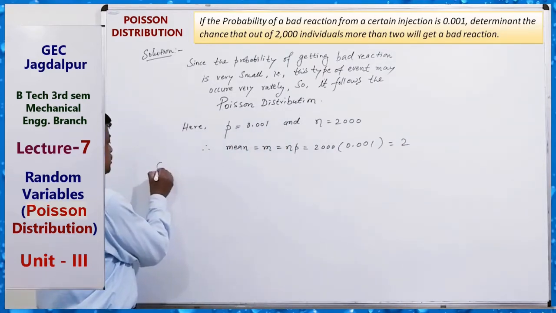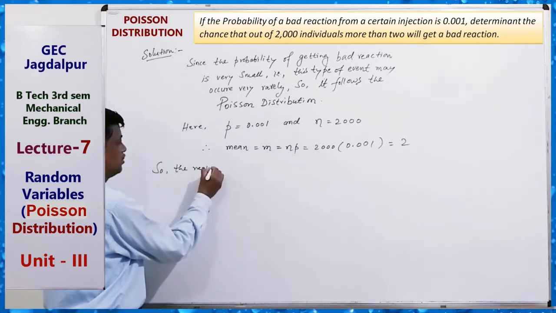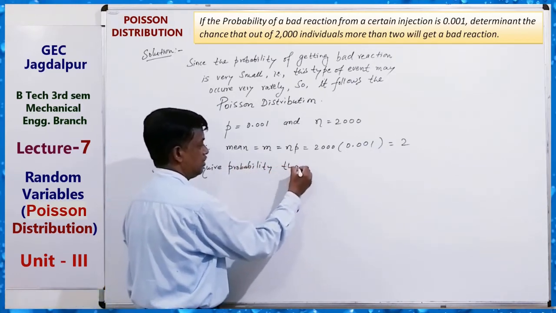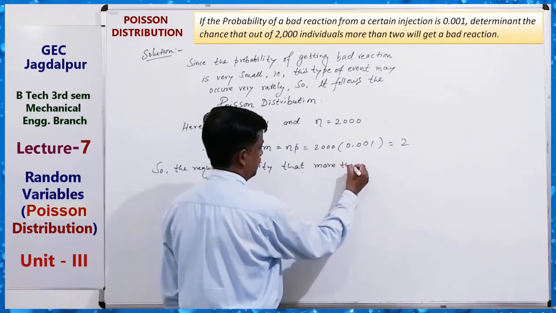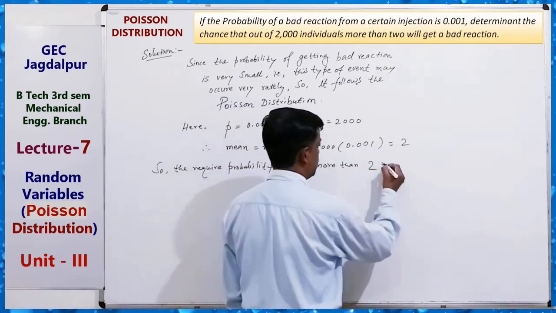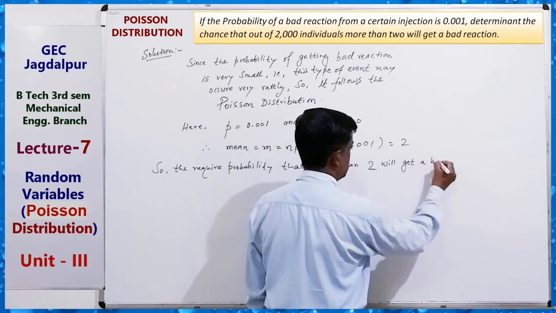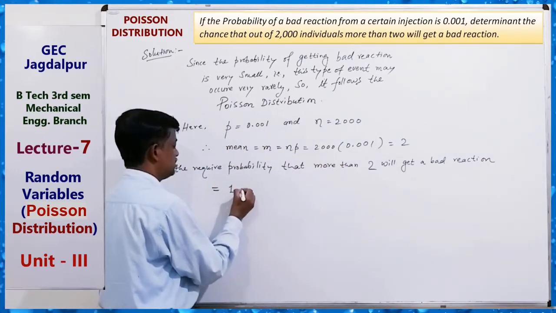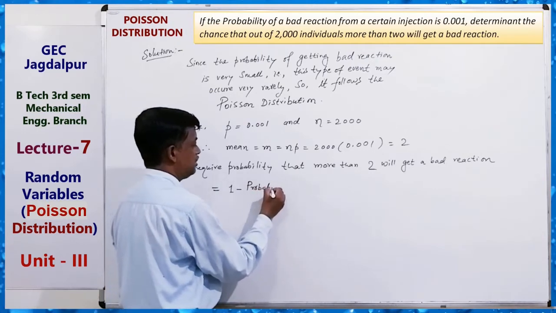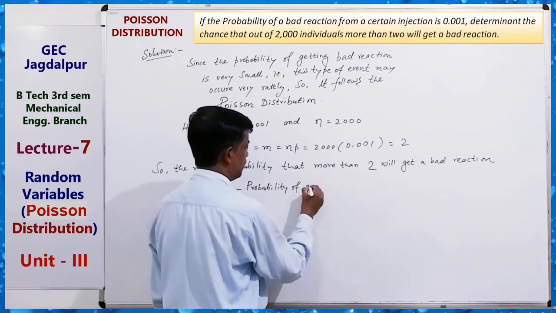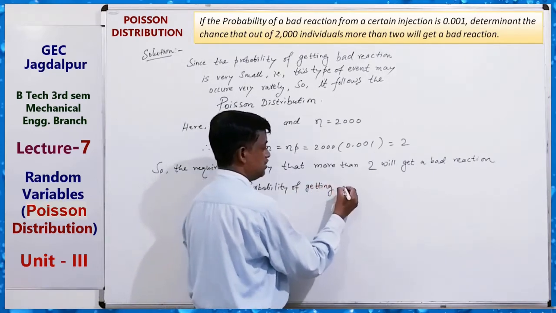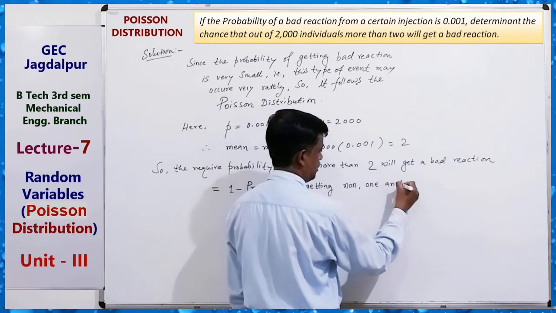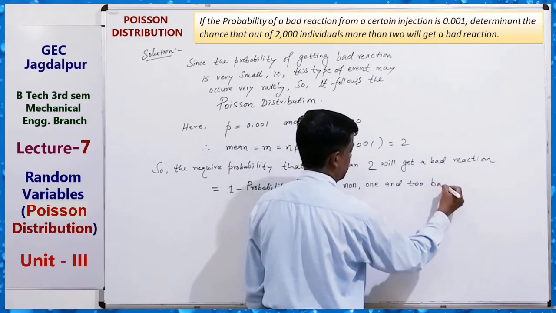So, the required probability that more than 2 will get a bad reaction is equal to what? 1 minus probability of getting none, 1 and 2 bad reactions.